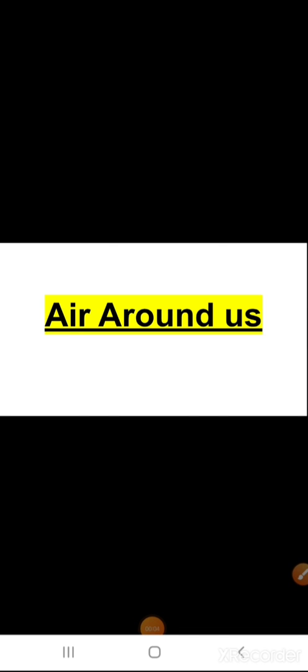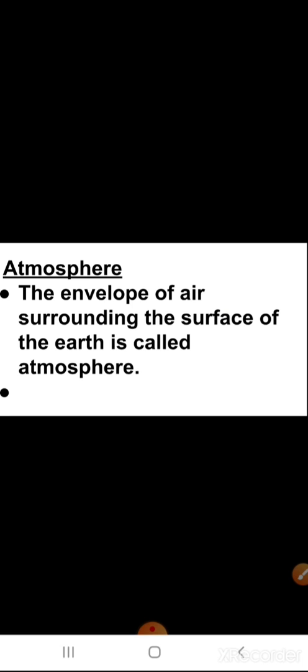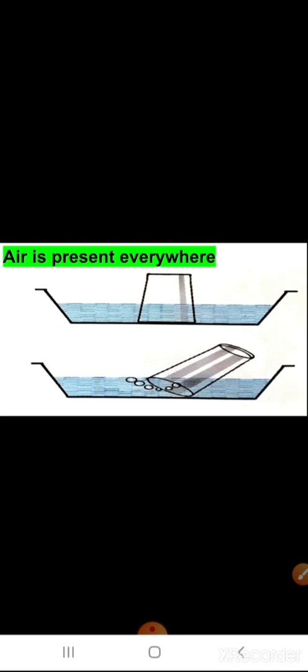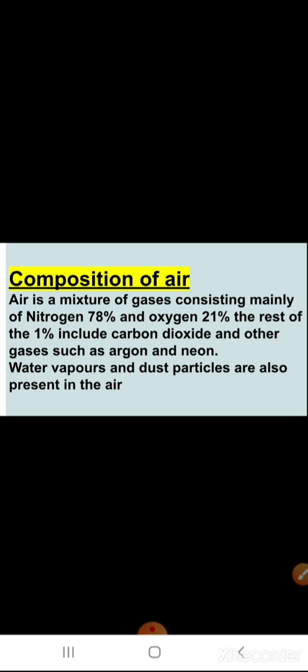So today we will continue the same chapter, that is air around us. We have already started this chapter, and in this chapter we have studied about the environment and different activities we have performed. We have studied about the composition of air, that air consists of nitrogen 78%, oxygen 21%, and other gases like carbon dioxide, neon, argon as 1%. It also contains water vapors and the dust particles. This we have already studied.